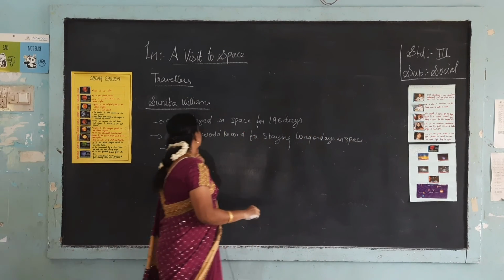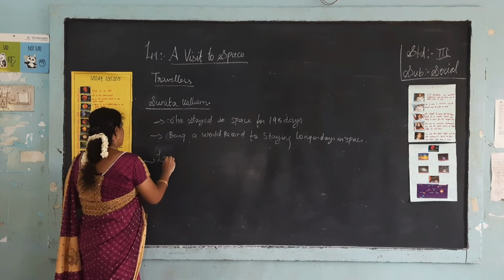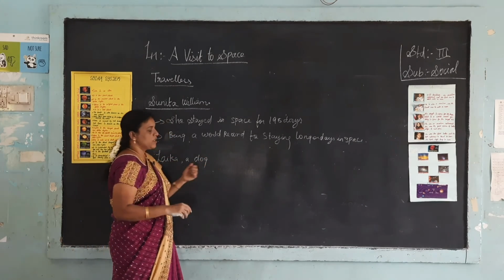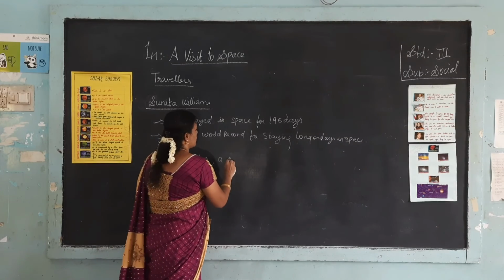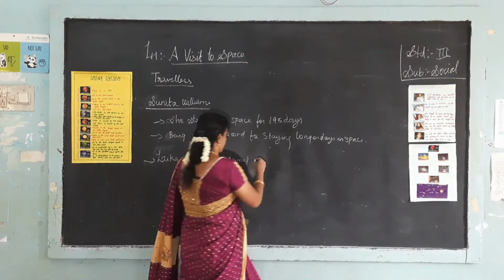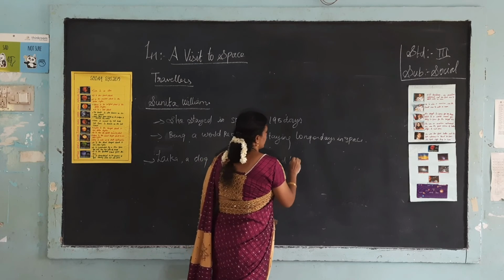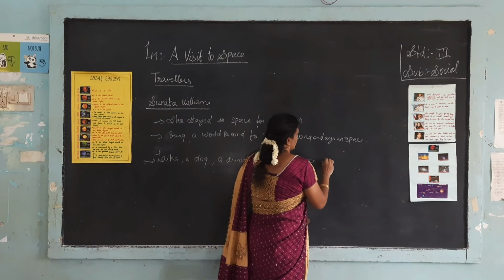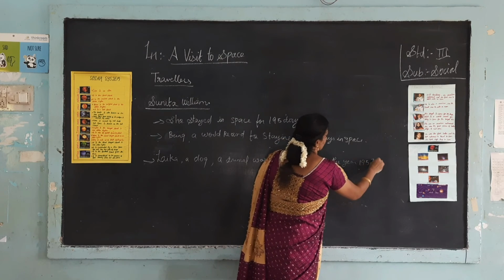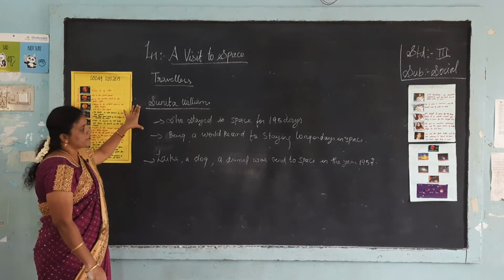So apart from human beings, Laika, a dog, was sent to space in the year 1957. So these are the travelers and the observers we have seen.